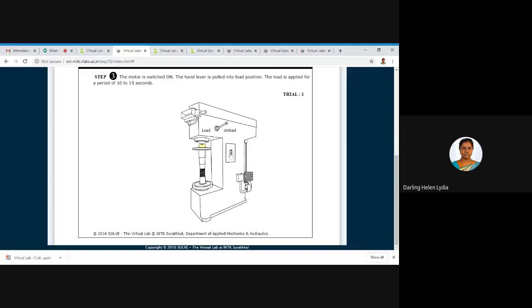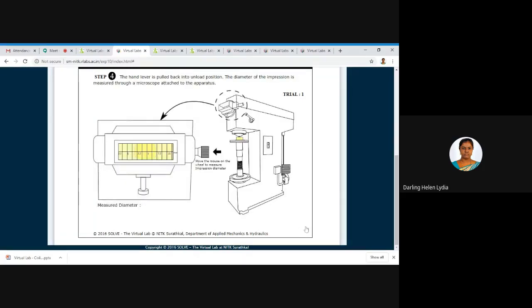Now you have to switch on. Now you have to load it. There is no next button yet. If the test is performed, you can see a comment with the next button. Here you have to unload. Now the test is performed. So again, go to the next step.